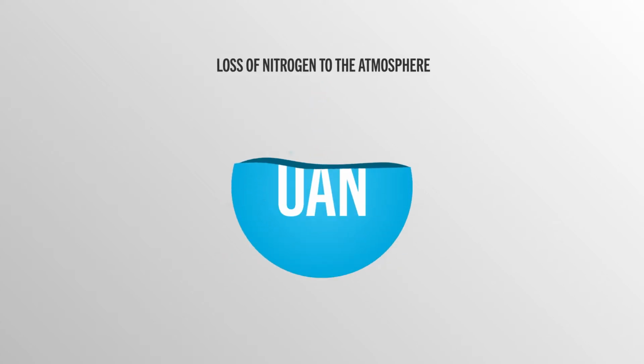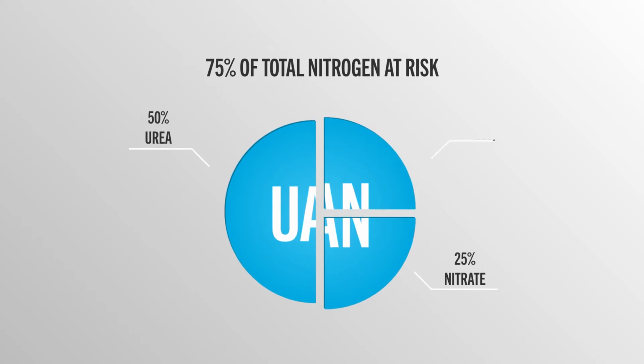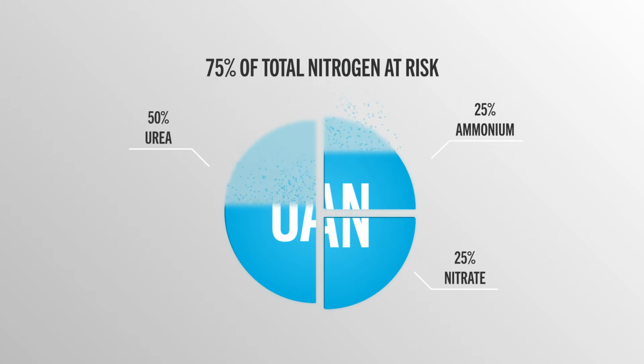Volatilization is the loss of nitrogen to the atmosphere as ammonia gas. 75% of UAN's total nitrogen is at risk of loss via volatilization. While there is no volatilization risk for the nitrate portion, the urea portion, which makes up 50% of the nitrogen composition in UAN, can be at risk along with the 25% ammonium portion. Ammonia volatilization occurs as ammonium is converted to ammonia gas on or near the soil surface.